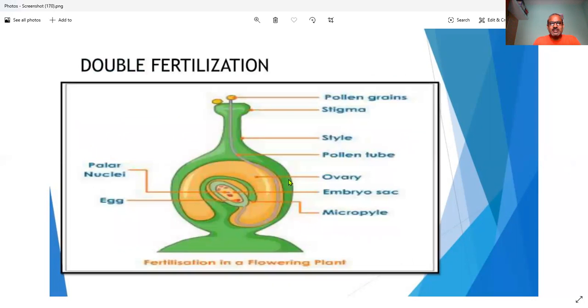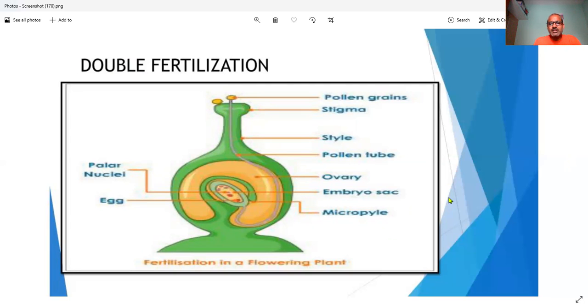So here is the diagram. You can see the pollen grain sticks on the stigma, and because of a chemical reaction, the pollen tube germinates from the stigma. This tube contains two male gametes of the pollen, and they enter the ovary. This structure is the ovary, and it goes inside. This is the micropyle through which it enters, and that is the embryo sac, the ovule structure.